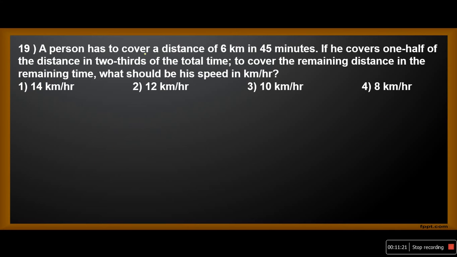A person has to cover a distance of 6 kilometers in 45 minutes. If he covers one half of the distance in 2/3 of the total time, to cover the remaining distance in the remaining time, what should be his speed? A simple logic. Now what is the distance given? 6 kilometers. What is the time? 45 minutes. He has to cover the distance in 45 minutes.